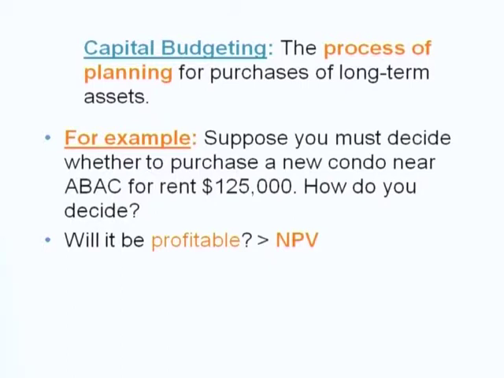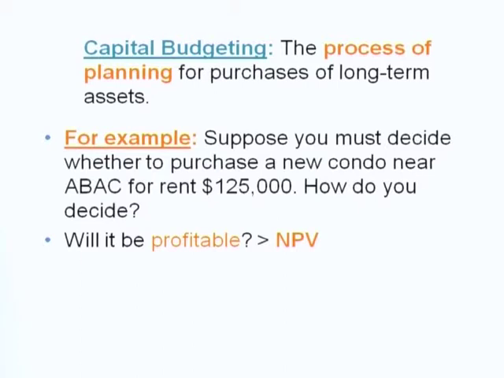If you get profit, it means NPV will be more than 0. If you get a loss, it means the cost is higher than the revenue, all right? So NPV will be negative, so you will reject the project.